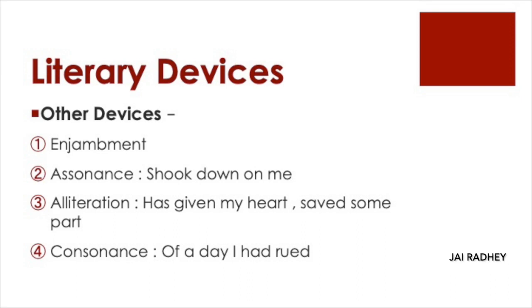And the third one is alliteration. This is in second stanza. Alliteration is the repetition of a consonant sound at the beginning of two or more consecutive words. For example, the first line of stanza 2, has given my heart, has heart, it's beginning with H sound. And in the third line, saved some part, saved some. In these two words, sound S is repeated.